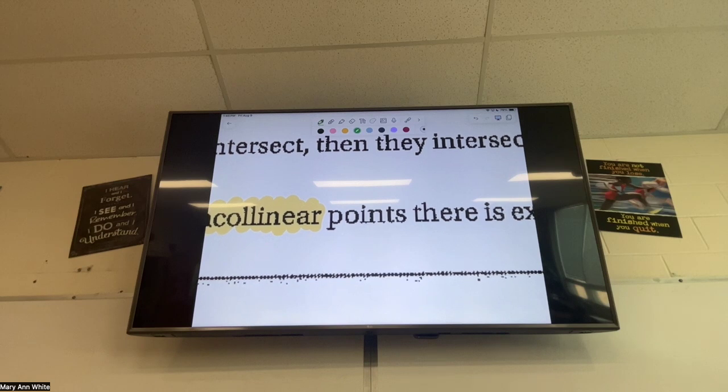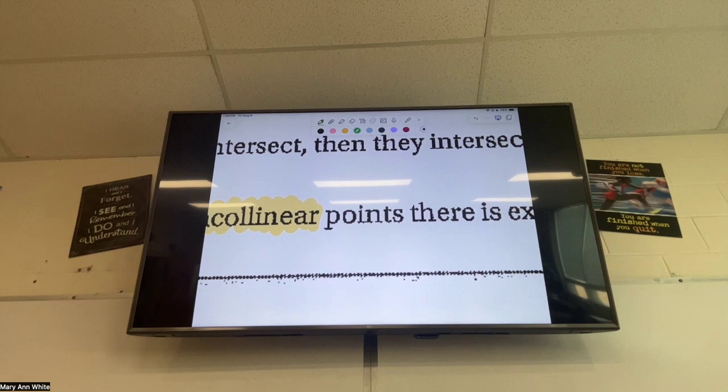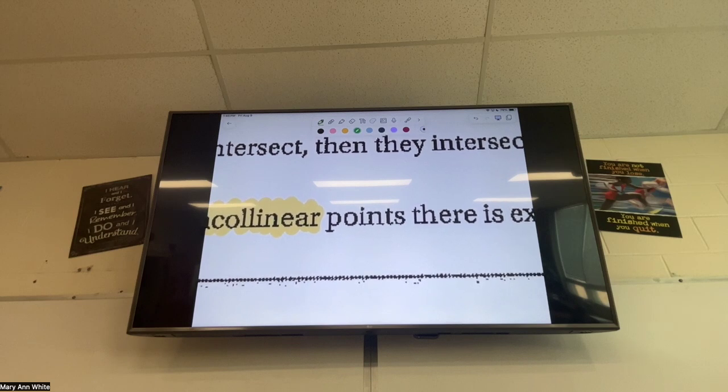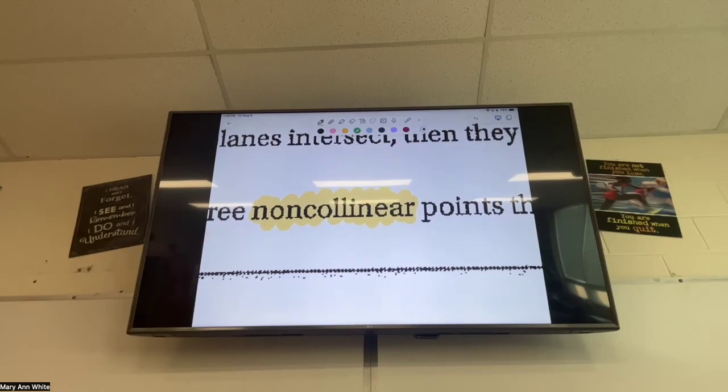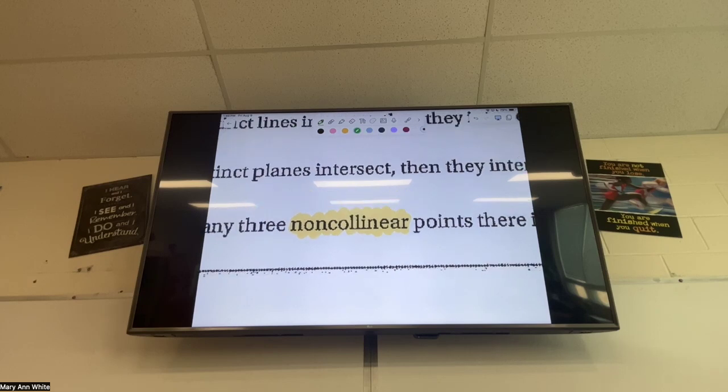Someone you work with, someone that has the same job. So coworker, same job, collinear, same line. And then non-collinear means not the same line. You guys follow me with that? Non-collinear means not same line.